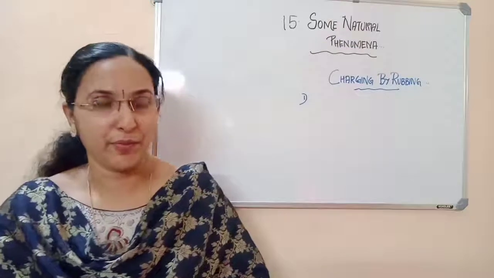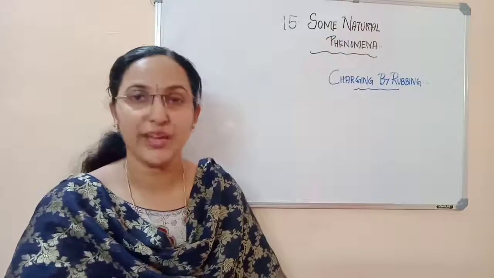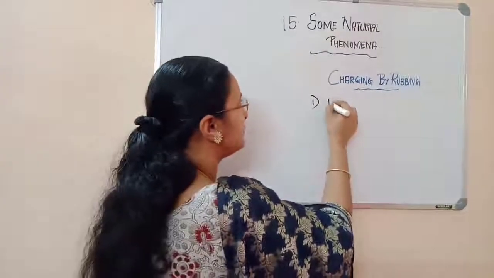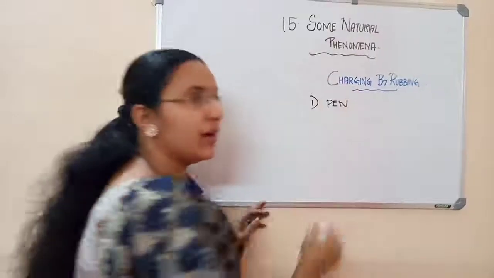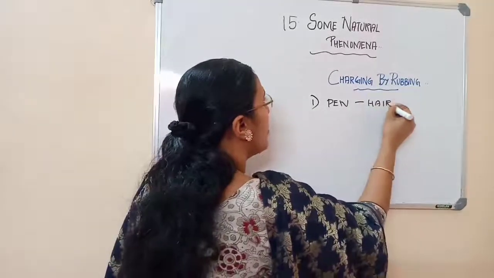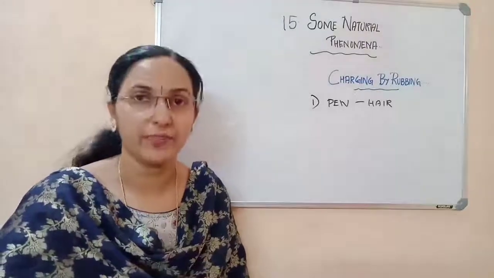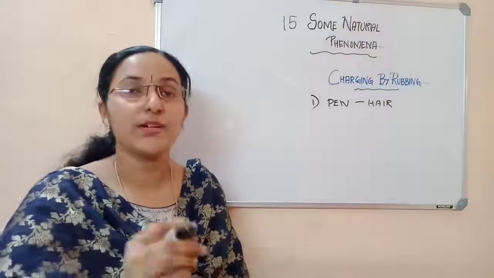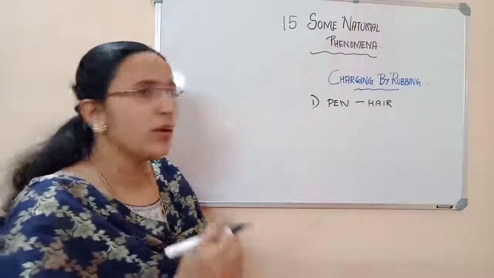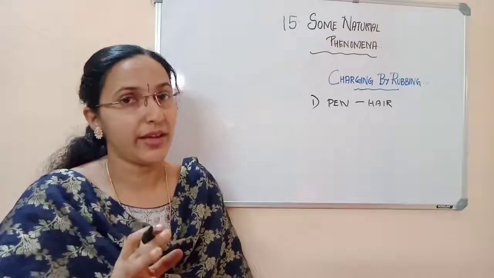So the first topic is charging by rubbing. A ballpoint pen you can take as a first example. Rub the ballpoint pen vigorously on your hair. The hair should be dry. Then take this pen at once to small bits of paper. Then what will happen next? The bits of paper will be attracted to the pen. That you can see there.